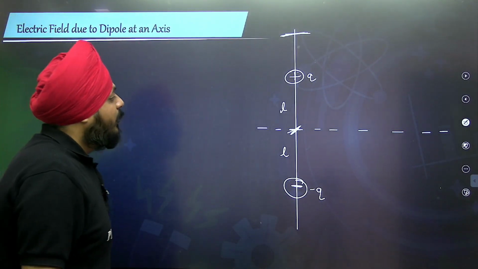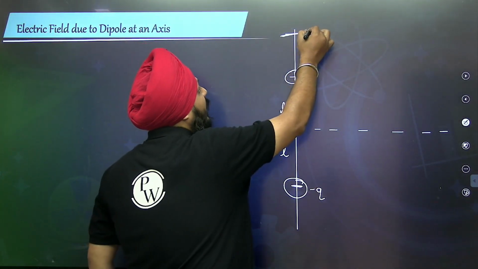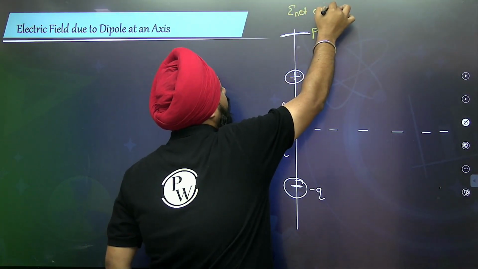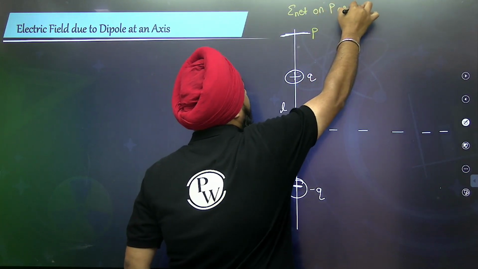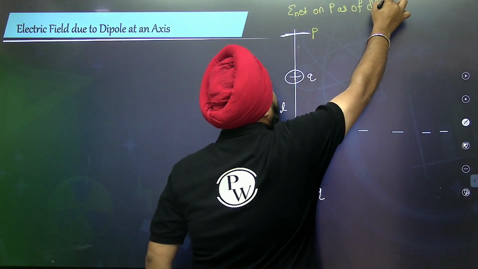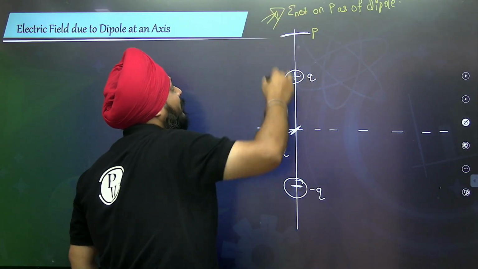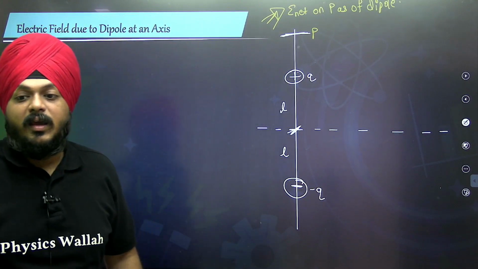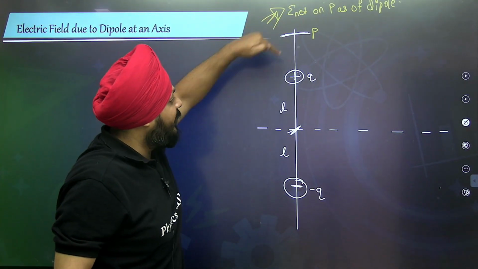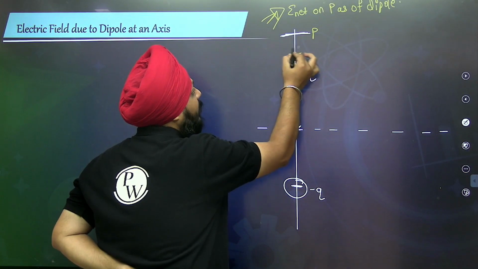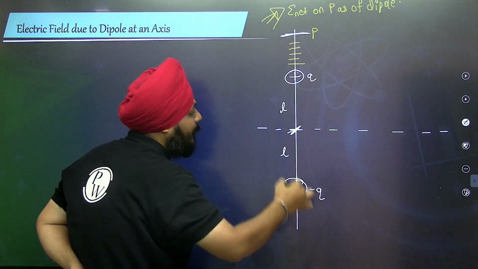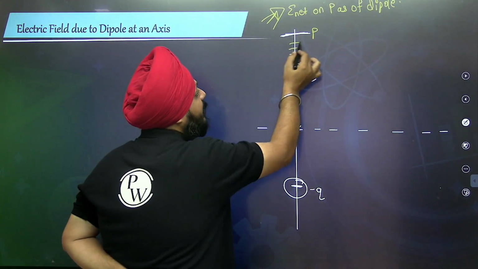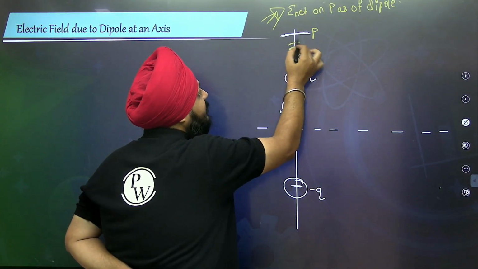Right? So here, what will be the agenda? We have to calculate the net electric field at point P because of the dipole. So this is a point, and this is the line that is joining the two monopoles. How does the electric field vary at each point on the axis of the dipole?